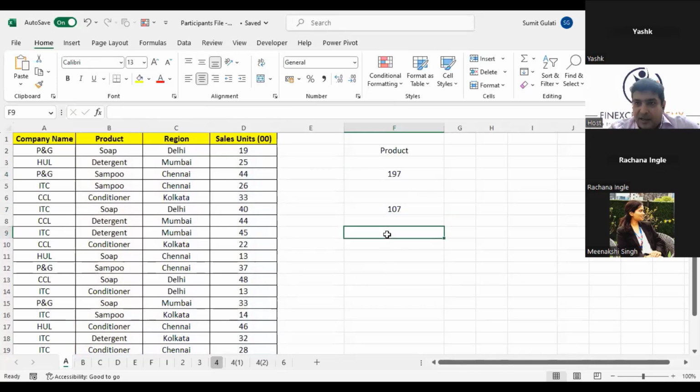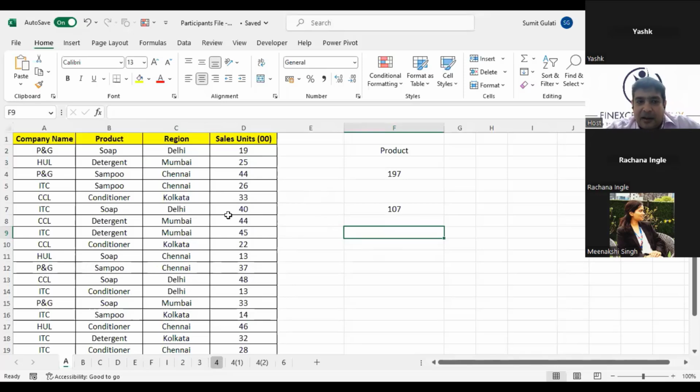Okay. Third question. Let me see who gives me the answer to this, and then we'll do it together. Third question is, can you tell me the total sales? Listen to the question carefully. The total sales of all the products which are sold in Delhi and Mumbai. That means wherever Delhi and Mumbai comes in, I want to add it up. There's a catch to it. Some of us would know this because we have done this before, but a lot of us won't.